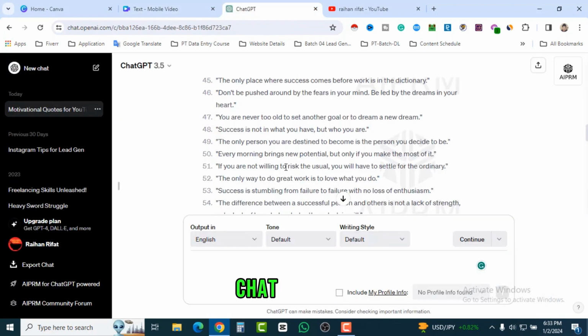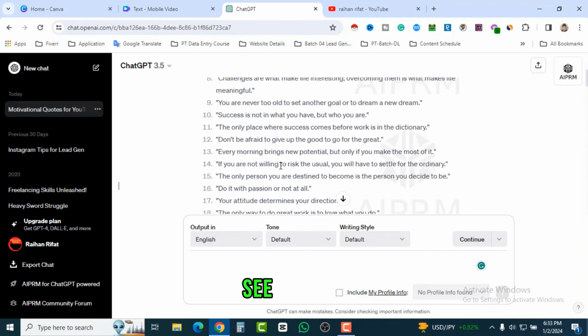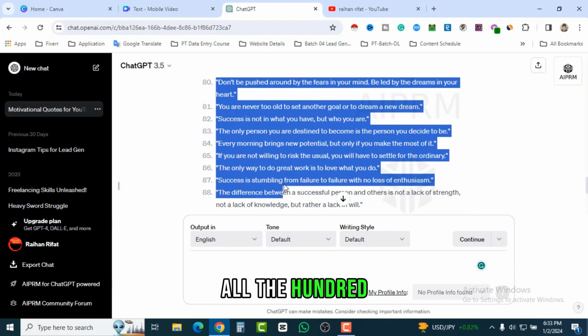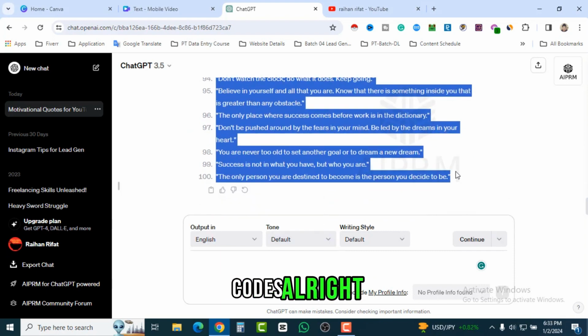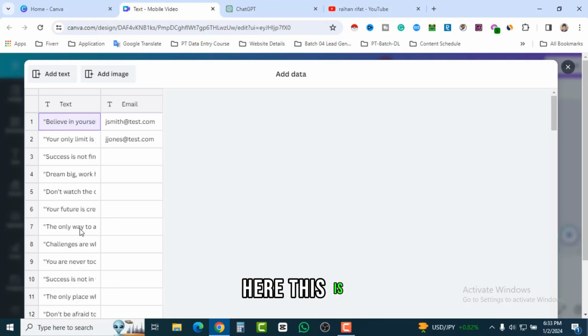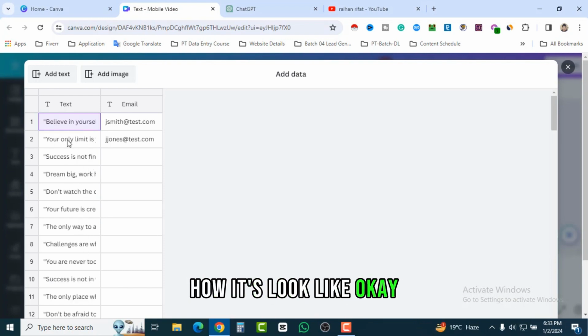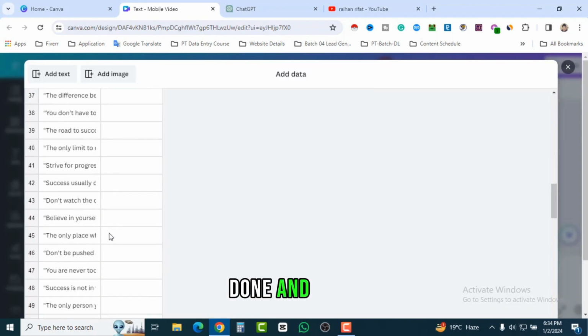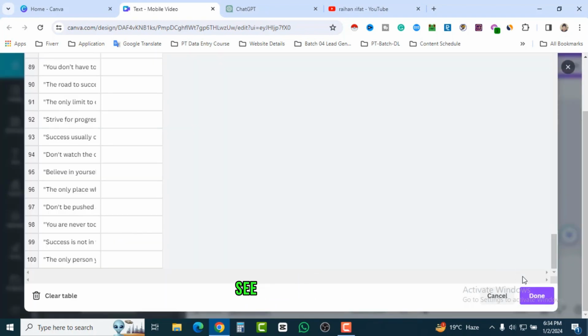Go back to ChatGPT, and here you can see. All right, so just grab all the 100 quotes. All right, and just copy and come here and just paste it here. This is how it looks. Okay, so also we can remove this. That means just remove this. So this step is done, and let's scroll down, and here you can see done.